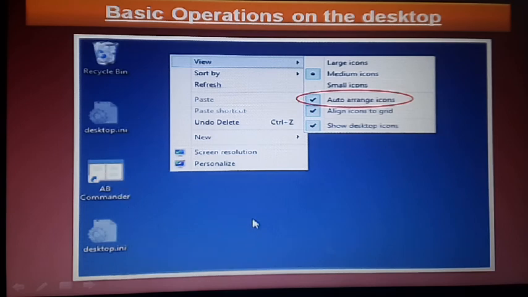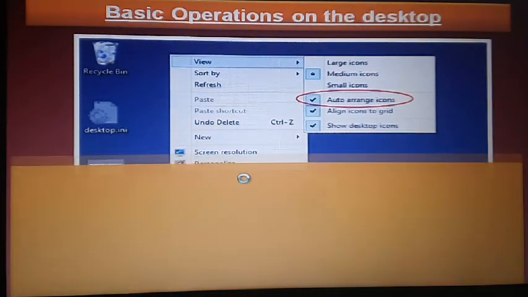After that, you can see now, this is an image of the desktop. You can right click and view: large icon, middle icon, auto arrange icon, desktop icon, and sorting also. Sorting is the second point. Here we can sort name wise, size wise, date wise. So we can sort the icons of the desktop, right?